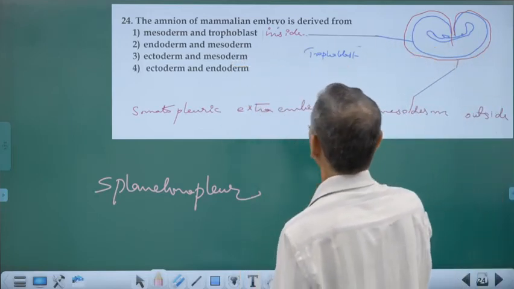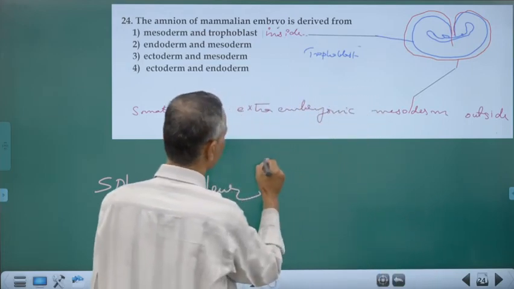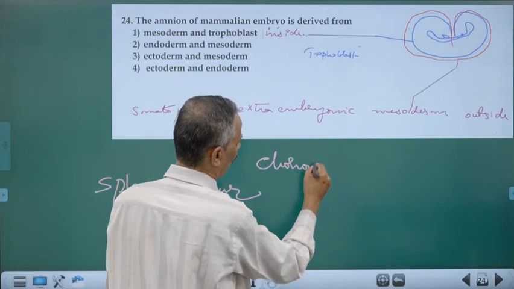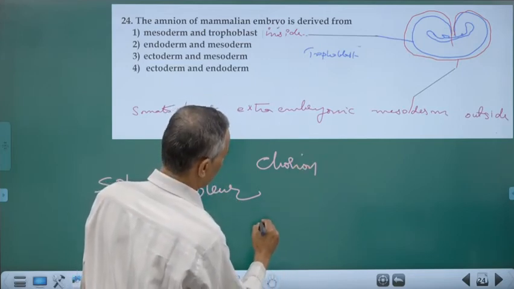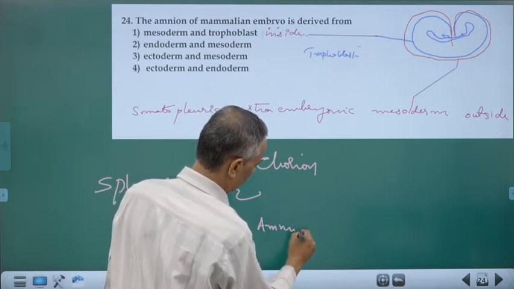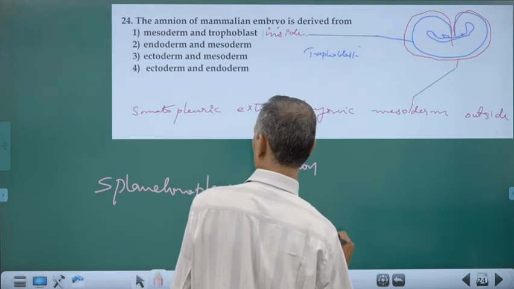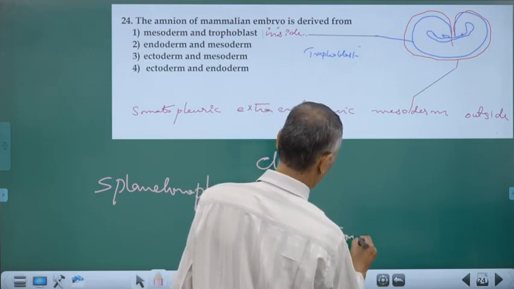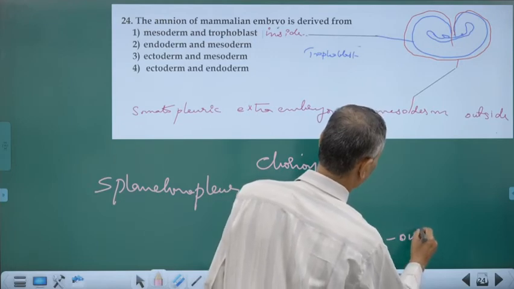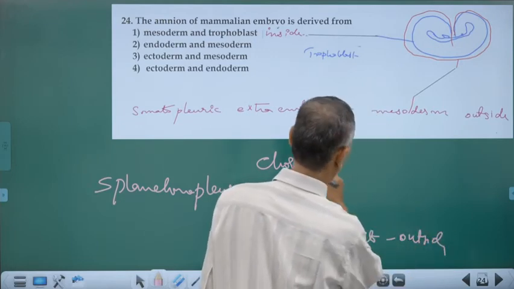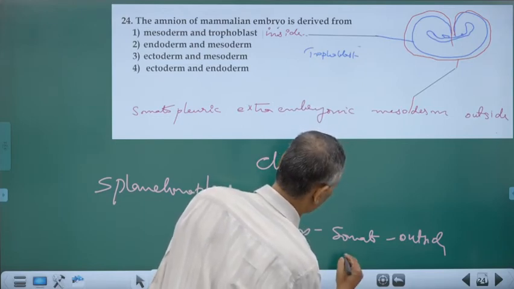If you want, I will explain once again. Chorion and innermost amnion: both of them have mesoderm, the outer mesoderm, which is called somatopleure. In the amnion, somatopleure is outside and inside you have the ectoderm.